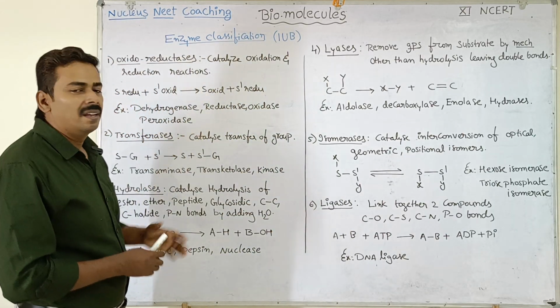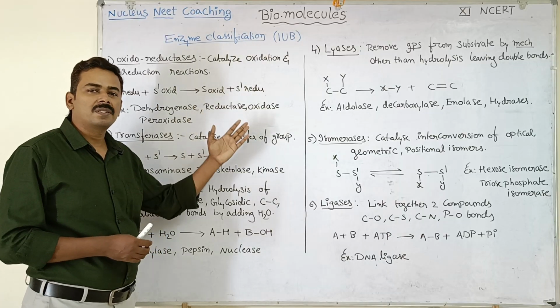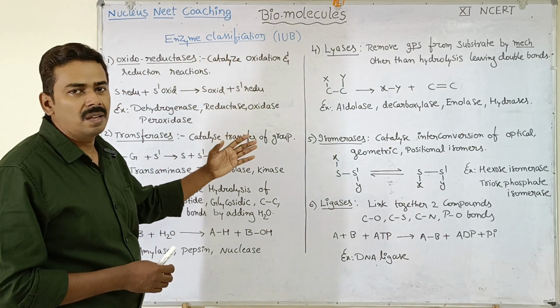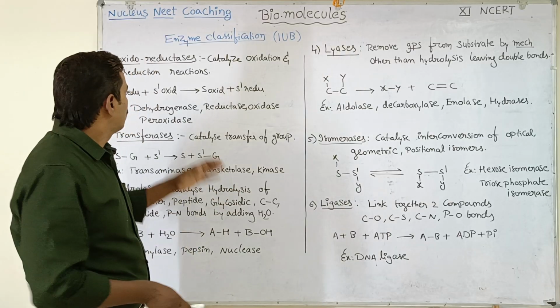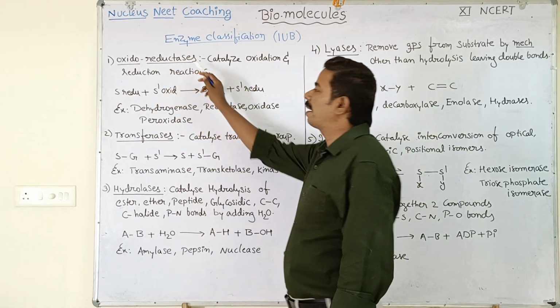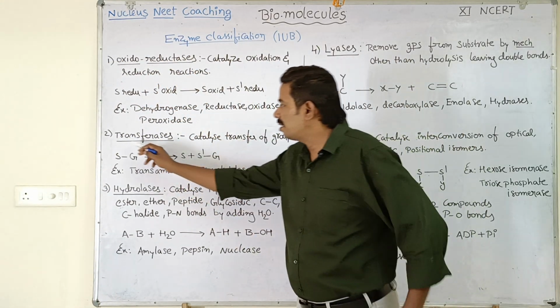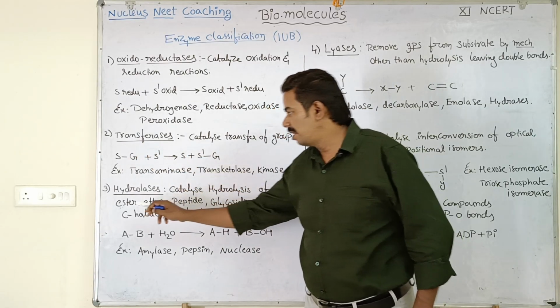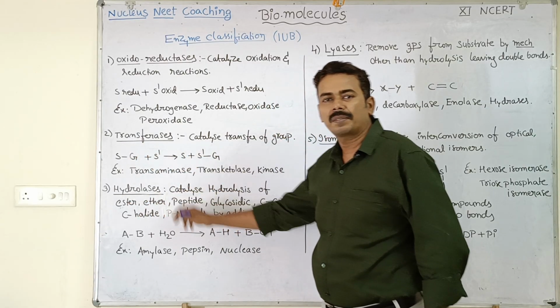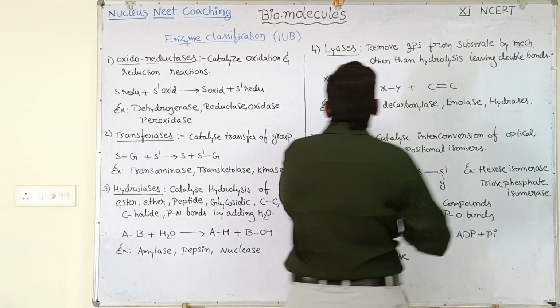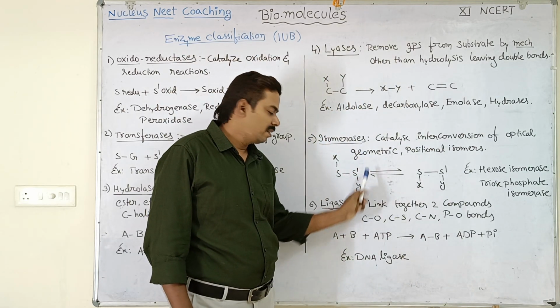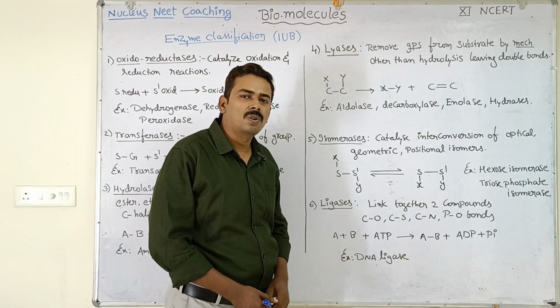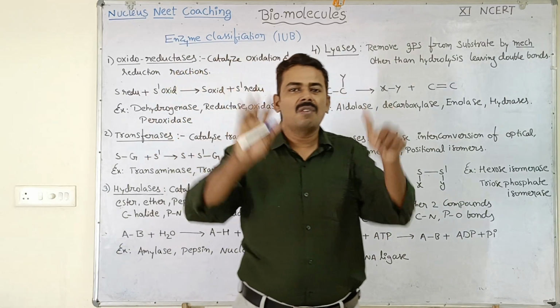So IUB, International Union of Biochemistry, has classified all the enzymes which are present in living organisms into 6 types. The first type is oxidoreductases. Next is transferases. Next is hydrolases. Next is lyases. Next is isomerases. Next is ligases. So total 6 types of enzymes.